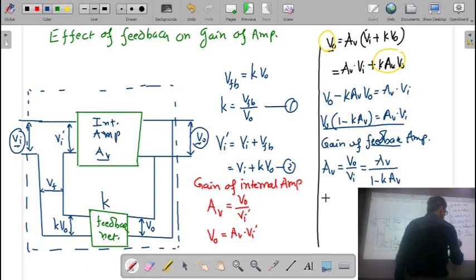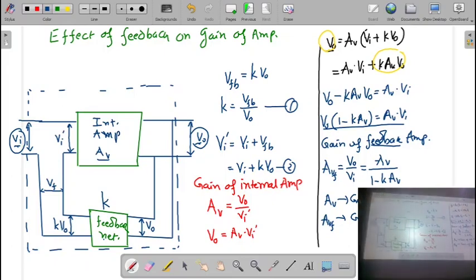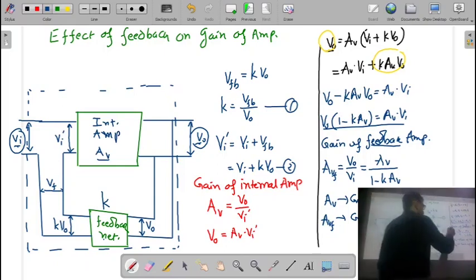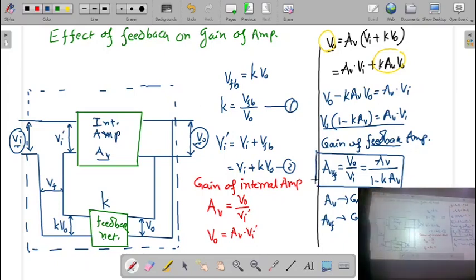So, here, what is AV? AV is the gain of the internal amplifier. And what is AVF? It is the gain of the feedback amplifier. So this expression, remember, is a very important formula for calculating the gain of the feedback amplifier.